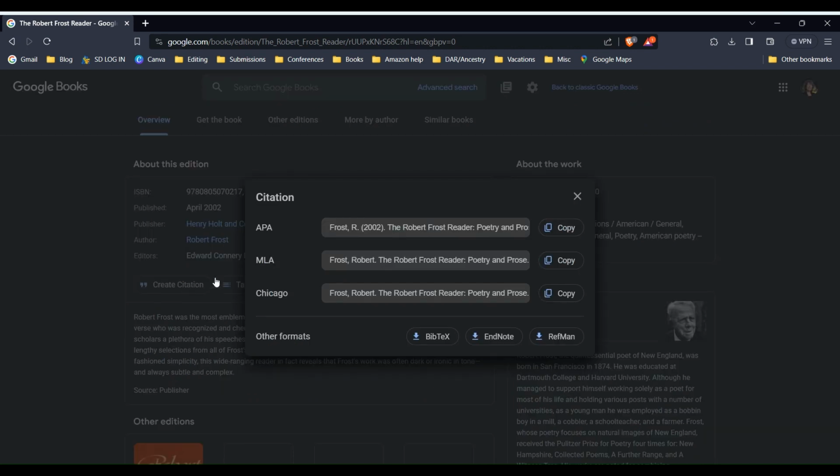Create citation. Look, Chicago Manual of Style, here's your citation. All you would need to do is copy this and put it on your reference page. If you're using MLA or APA, you can search for other formats. Here are several other formats. Most books, unless you're doing specific academic works, are going to use these. We're going to use Chicago Manual of Style. So this is exactly how you want it to be done. So you just copy that, and then you would go to your manuscript and put that on your EndNote page.